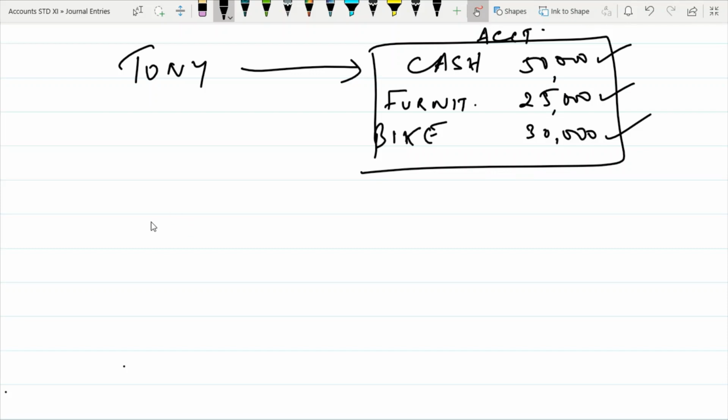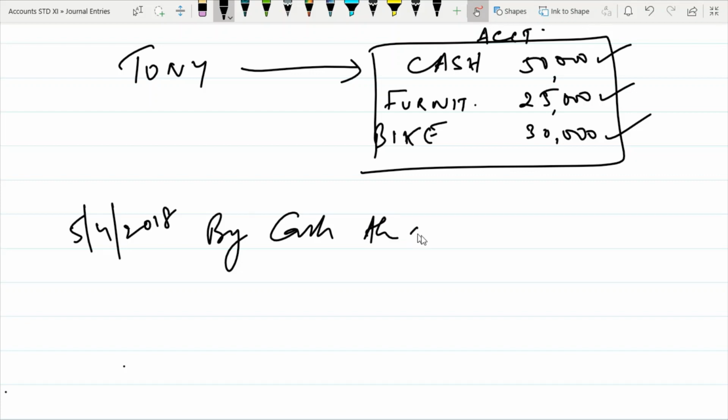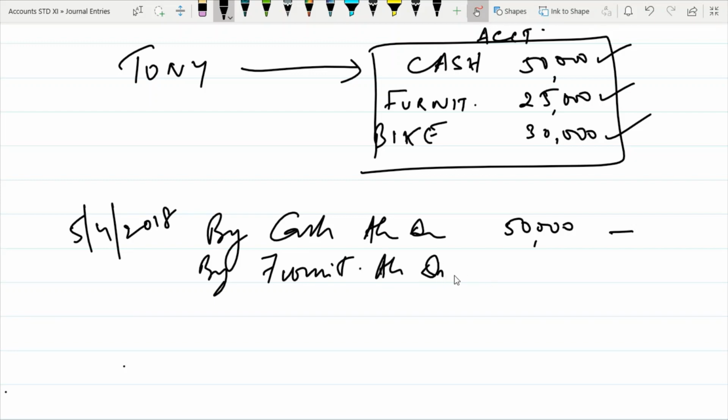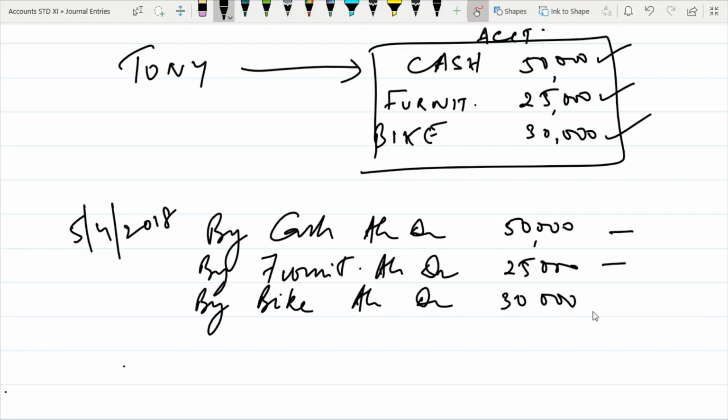Okay, so first let us put the date 5/4/2018. By cash account debit 50,000. By furniture account debit 25,000. By bike account debit 30,000.